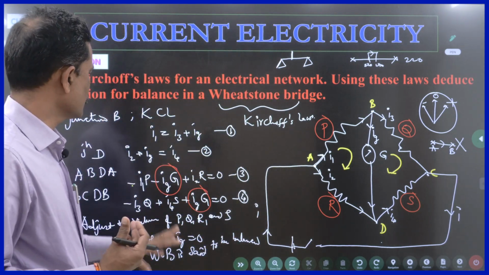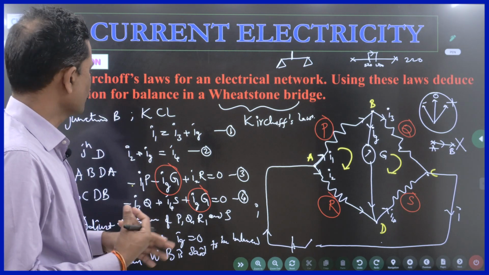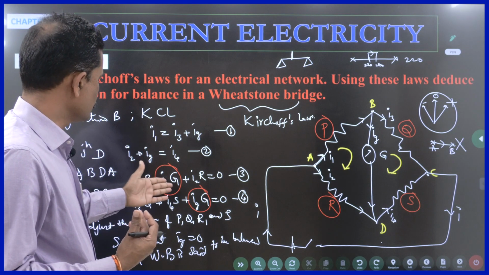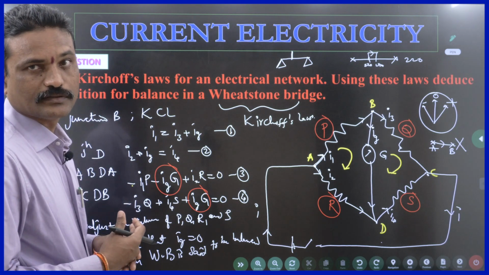So, drawing the diagram and writing the equations. Some people write directly by putting Ig equal to 0, but that is not good.